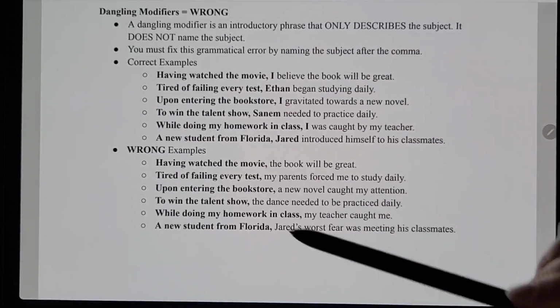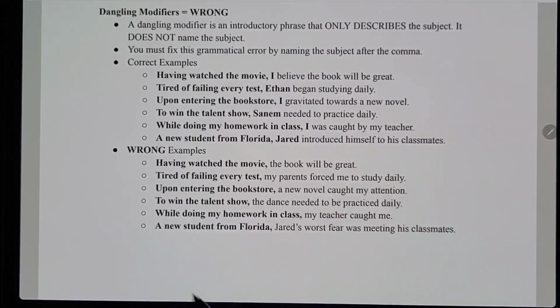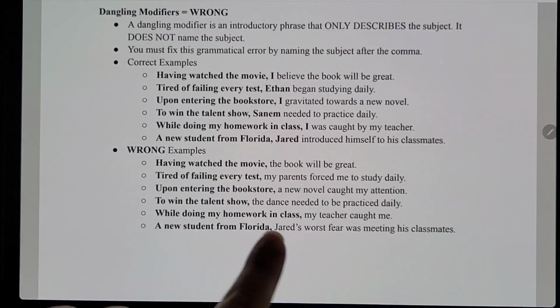So here, let's look at the wrong examples first. The first one says, having watched the movie, the book will be great. The book comes right after that, but the book is not the one who watched a movie. Books don't watch movies, so that's wrong. What directly follows the comma has to be what the preceding part was referring to, the subject it was referring to. So if we wanted to correct that, we would say, having watched the movie, I believe the book will be great.